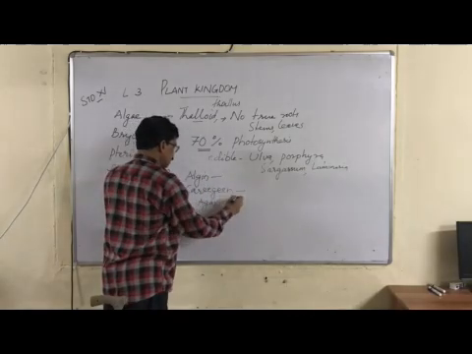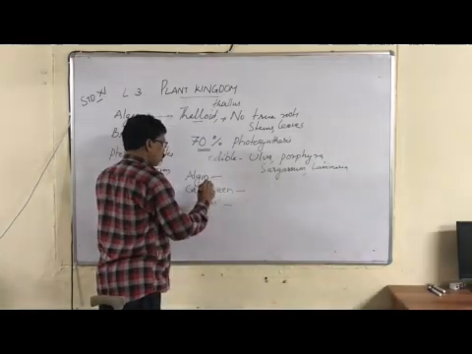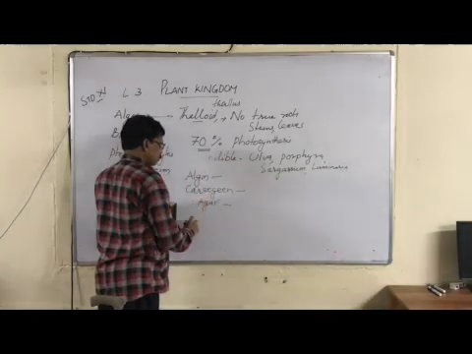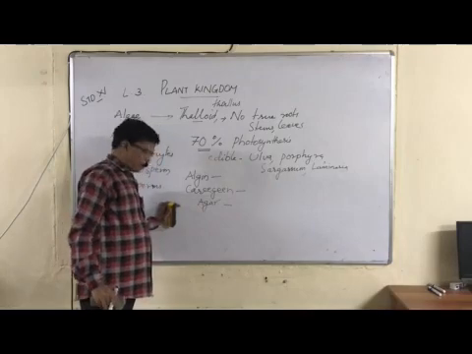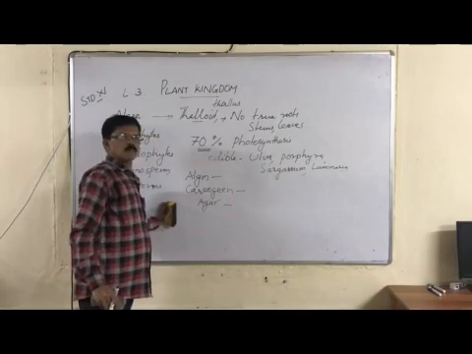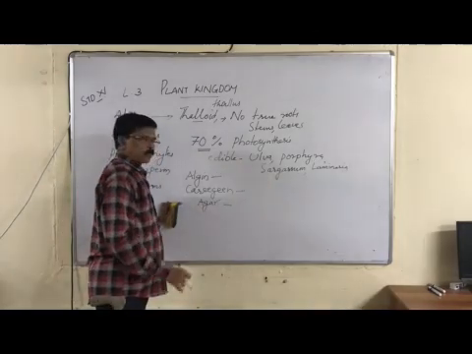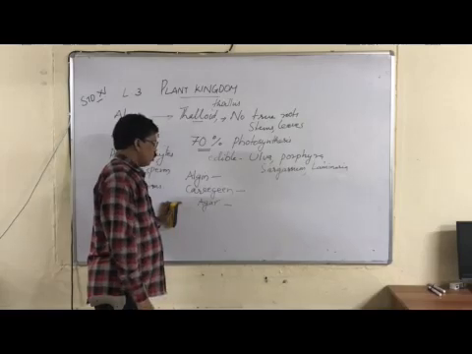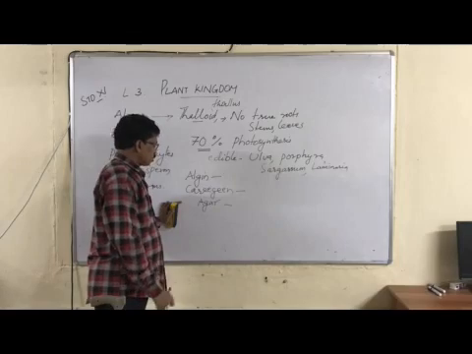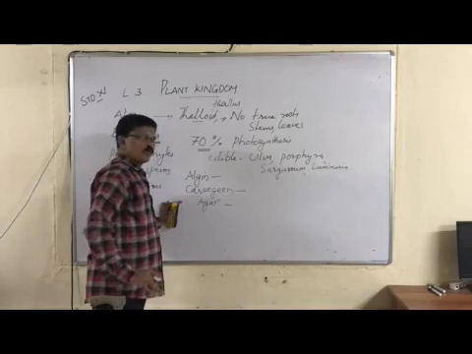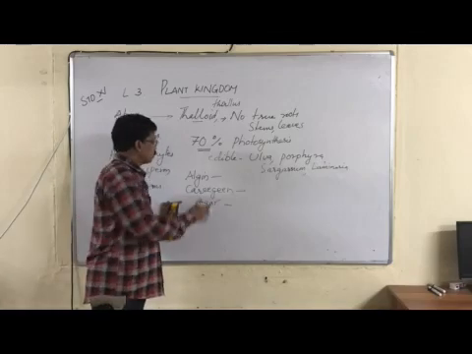Algin, carrageen, agar, all these are complex polysaccharides that we extract from algae, which are used for various purposes, for making medicines, for making ice creams, for making syrups, for making various pharmaceutical products, and also being used as food supplements.